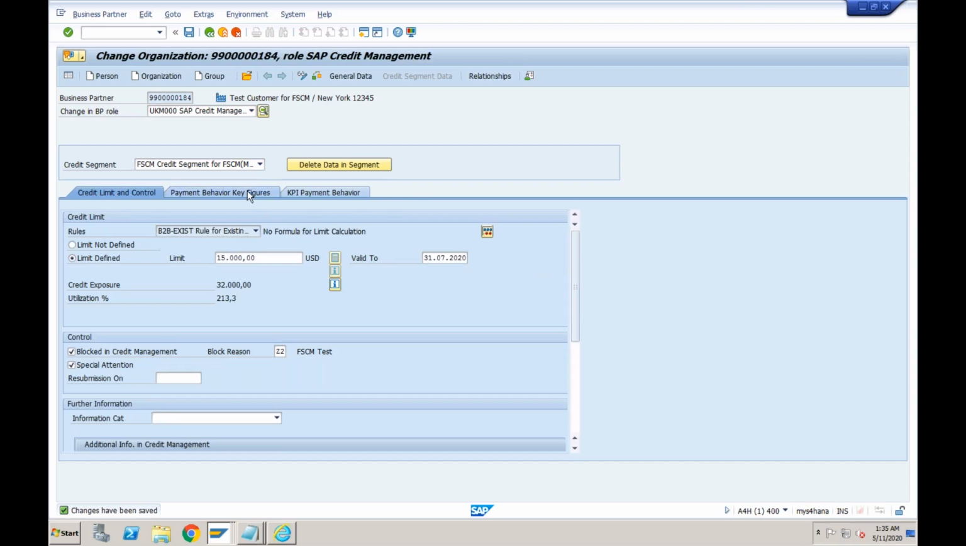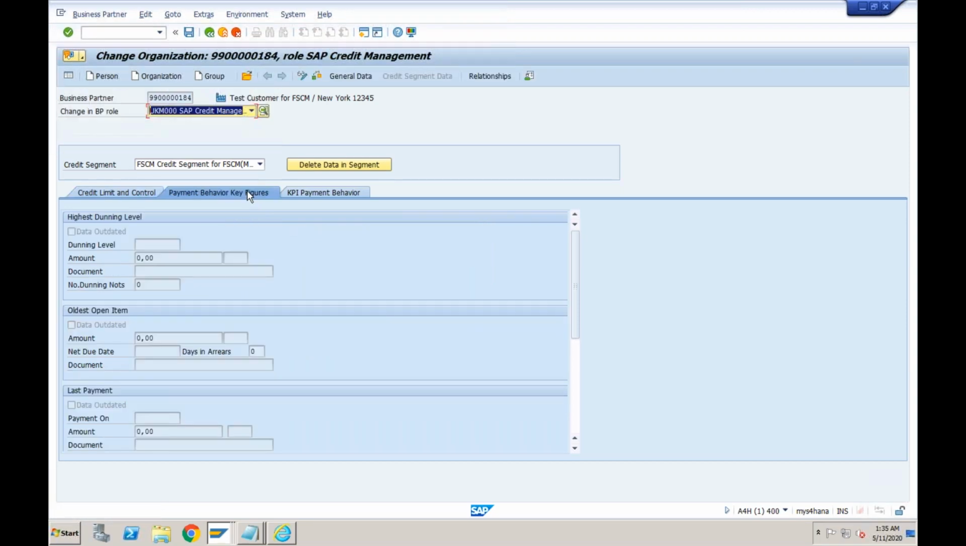Okay. If you go to this payment behavior key figures, this is kind of read only. This will keep on updating automatically. Again, this is kind of a report which is telling you how this customer is behaving. The current dunning level of this customer is 0, which means we have still not sent any dunning letter to this customer.